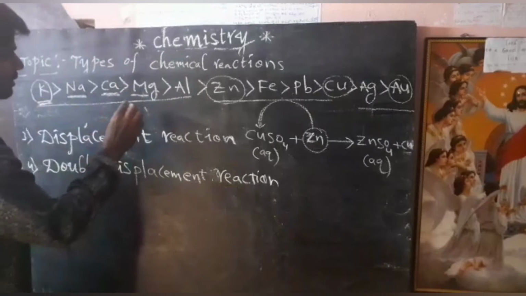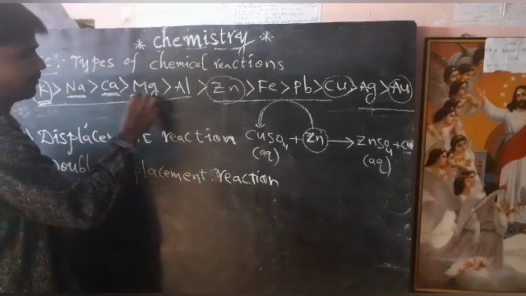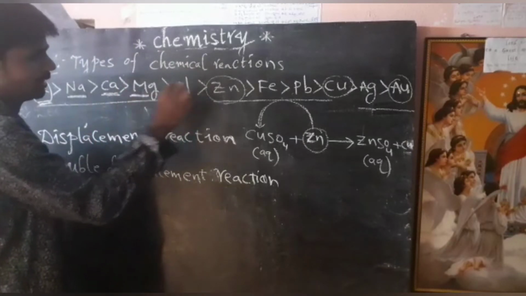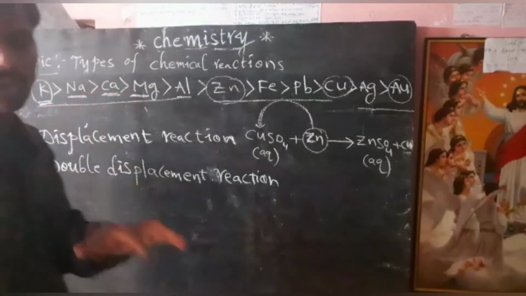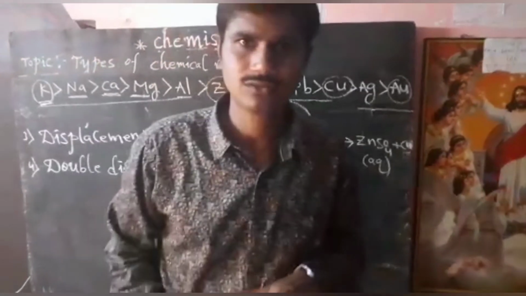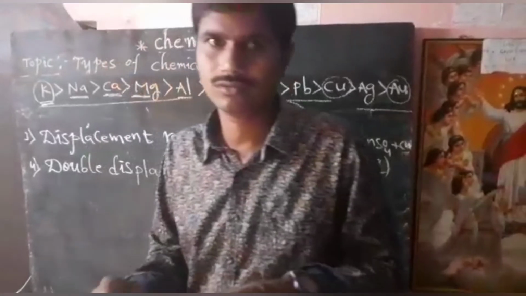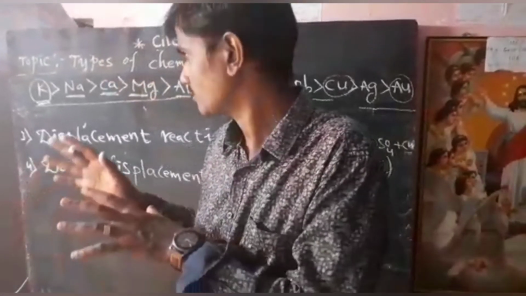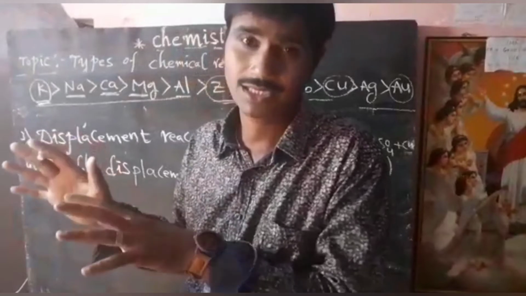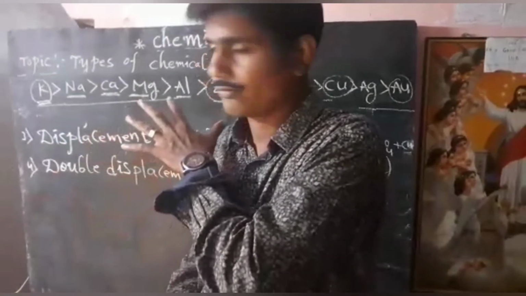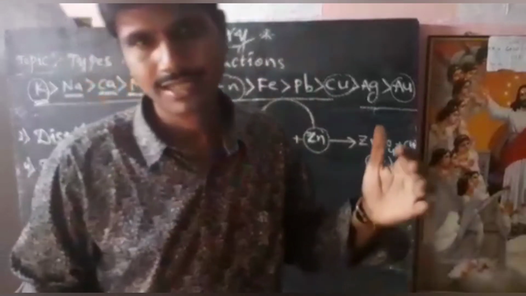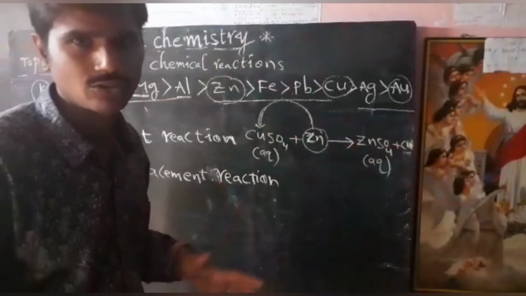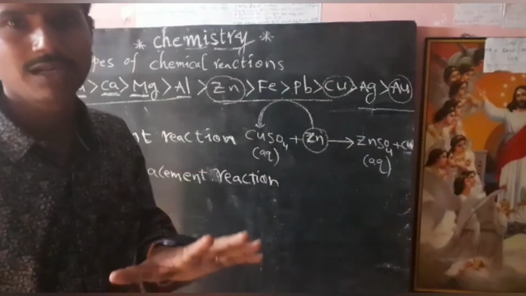You just have to remember Mahalakshmi, M. Whatever the first five elements are, those are highly reactive elements. If you remember just the first five elements in the reactivity order, then you can recall the remaining elements automatically. So Kanaka Mahalakshmi you have to remember.